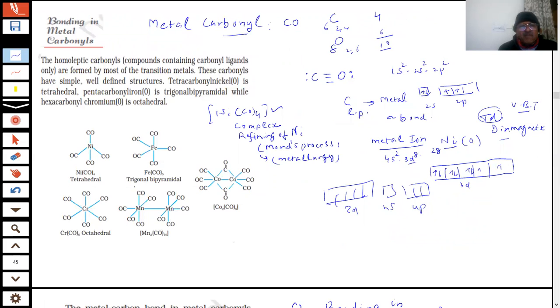Lowest oxidation state, zero. Zero oxidation state: chromium, cobalt, manganese. These are all examples of metal carbonyl bonding, and they are in zero oxidation state. So this is important, and this also ends the bonding of carbonyl compounds. There's only one part left, and some questions to be discussed as important questions for the exam. Then this topic will be over.